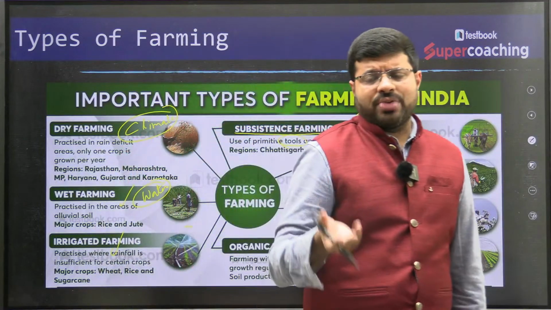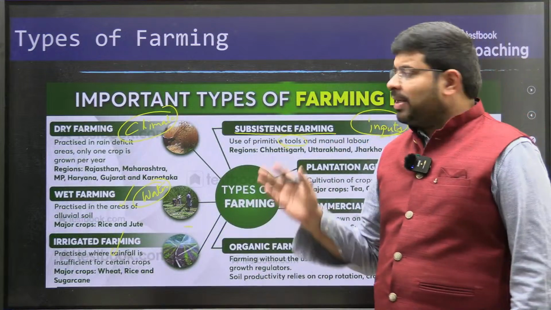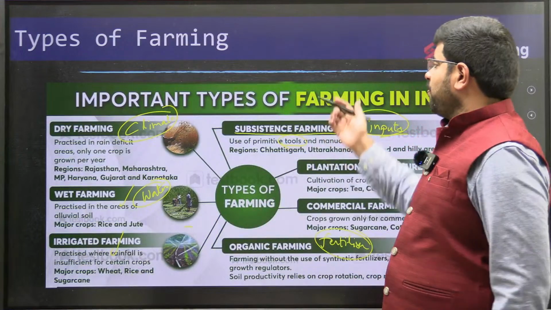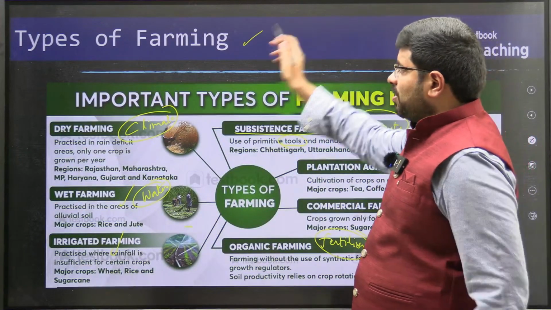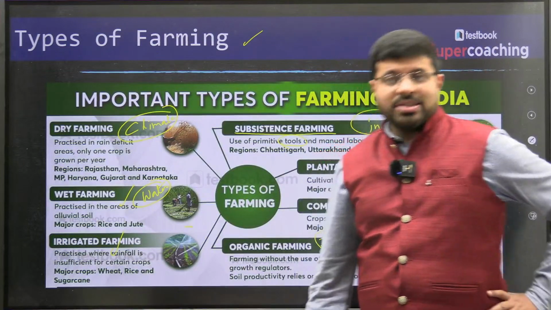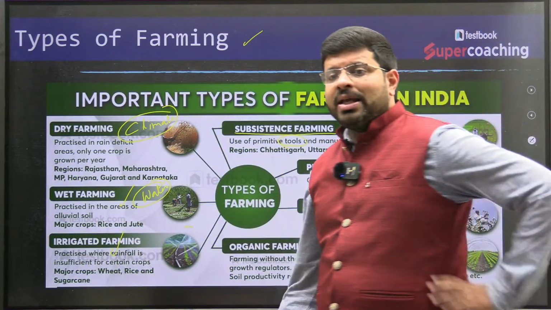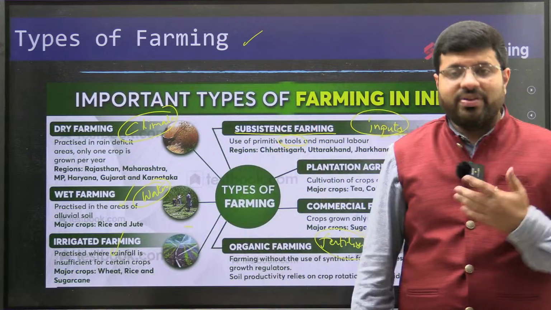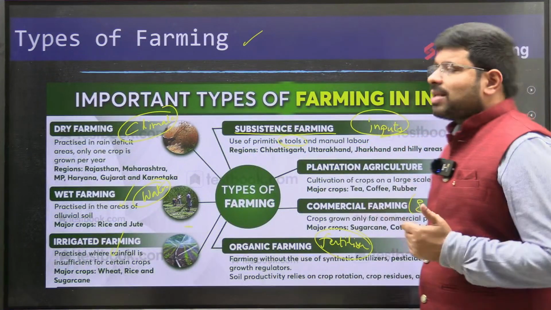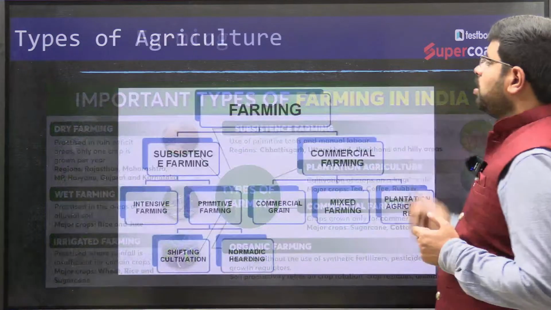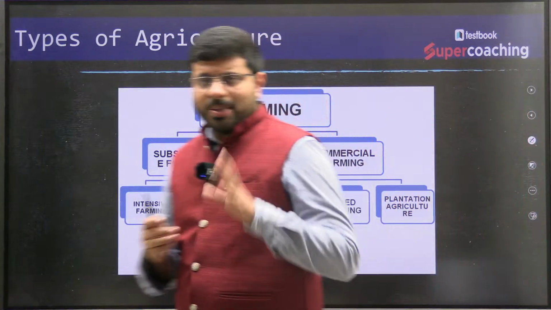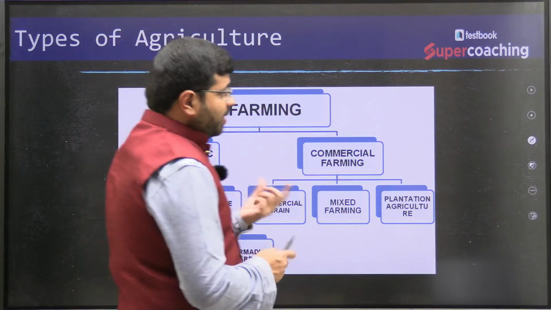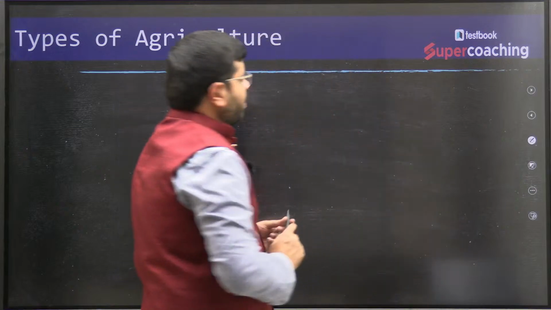So we have seen that in India, we have a variety of crops which are grown, with respect to the nature of cultivation, which is the type of farming or types of cultivation. So in this session, we'll be having a detailed understanding about types of farming or types of cultivation, right? So let us understand these things. One such thing you need to understand is subsistence versus commercial. We can divide this into multiple things. Let me divide it and help you understand.